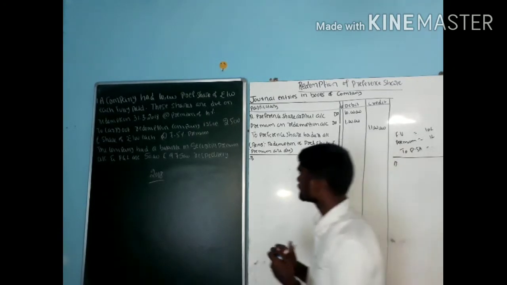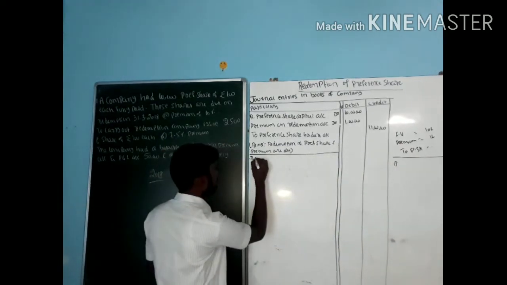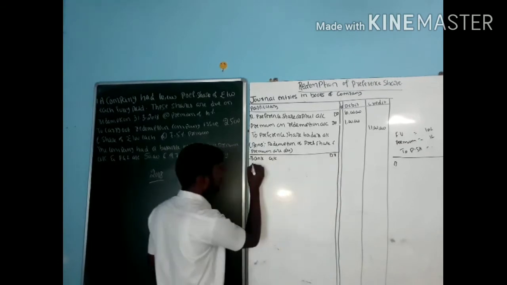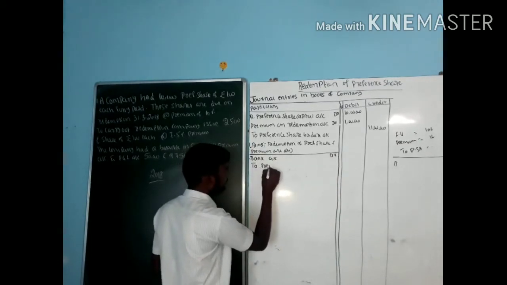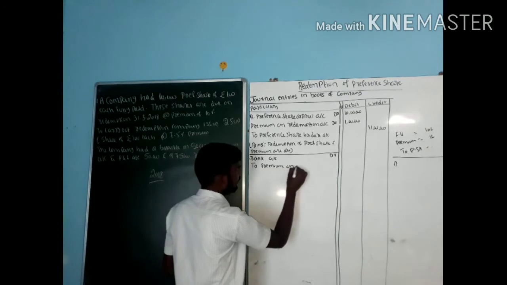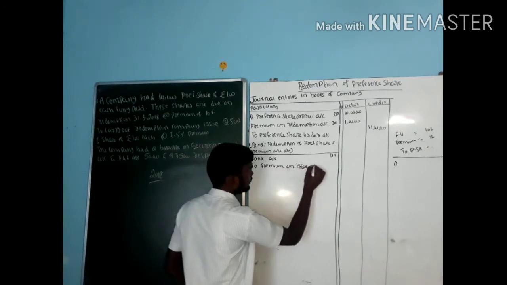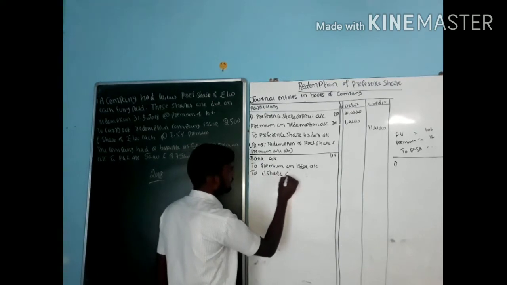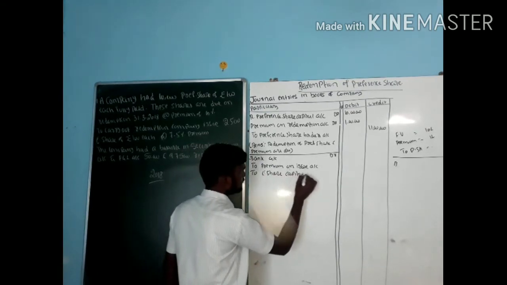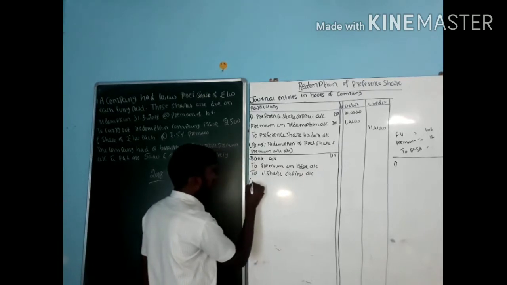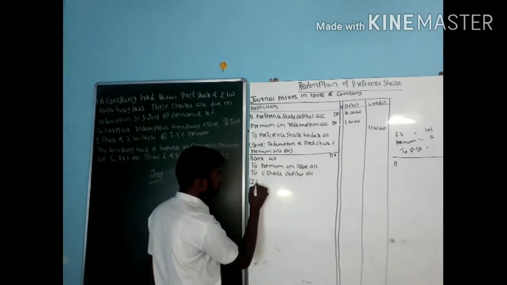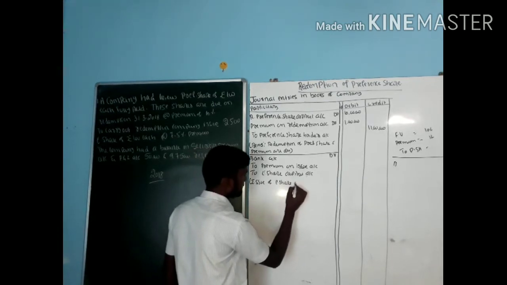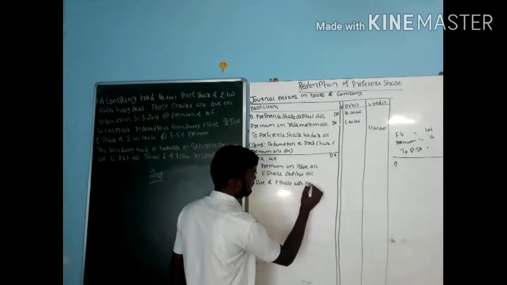If it is premium, bank account debit to premium on issue account, to equity share capital account. Being issue of equity shares with premium.